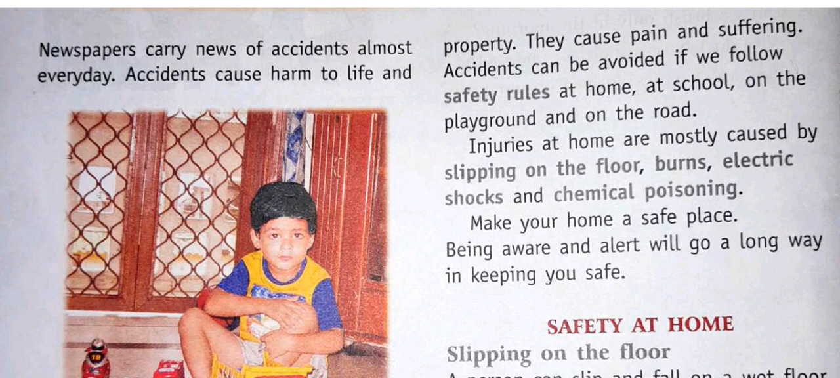Mostly the injuries at home are caused by slipping on the floor. Sometimes when you are playing, you slip on the floor. Sometimes there are burns also. Sometimes you get electric shocks. Nowadays the rainy season is going on, so with your wet hand, if by mistake you touch any electrical appliance, there are chances of getting a shock, and chemical poisoning. These are the common ways through which you get injuries at home.